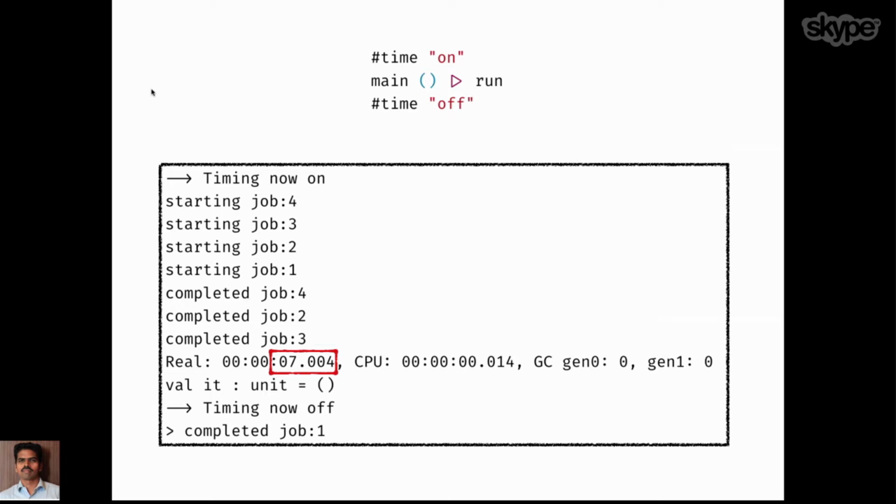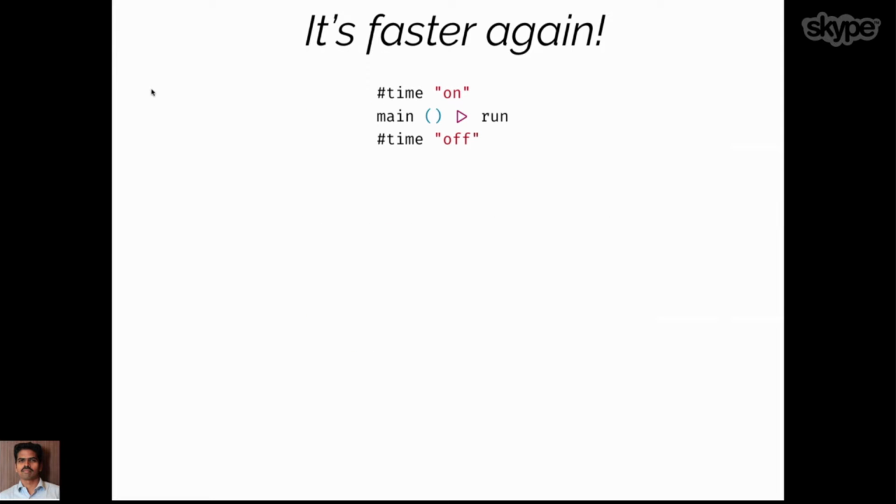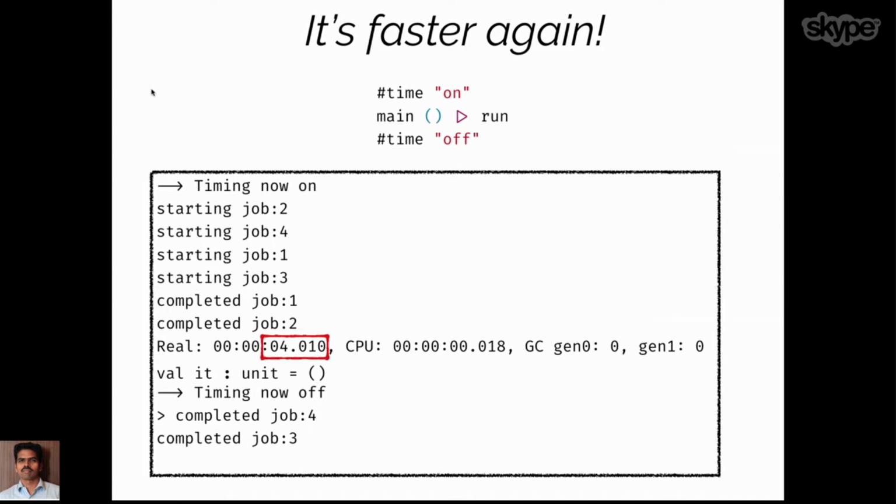So how do we scale it up? We just add one more printer. Once we add a new printer, we put it in the existing job list and ask everything to run together. Now if you run this example again, it is faster again. We got the 4 seconds back. What we have seen is that through jobs we run things parallelly, and through channels we communicate between those jobs. Once we communicated, we found that the consumer was taking more time. We then scaled up the consumer with very little code, and we got the time back to 4 seconds.